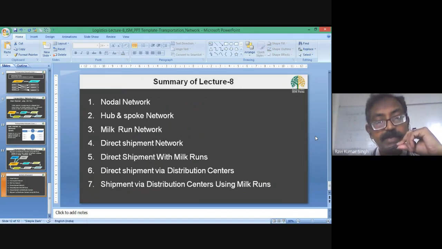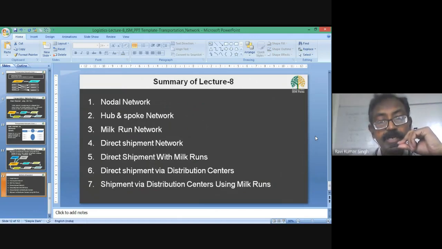Next one is the hub and spoke network. In this, we design a network model in such a fashion that a center point, a distribution point, is fixed, and from that central point we cater to the requirements of our customers.